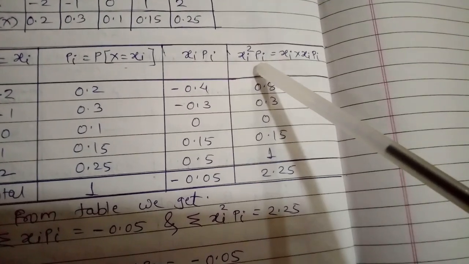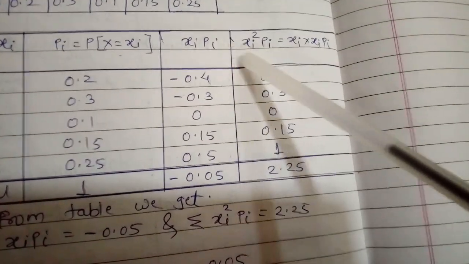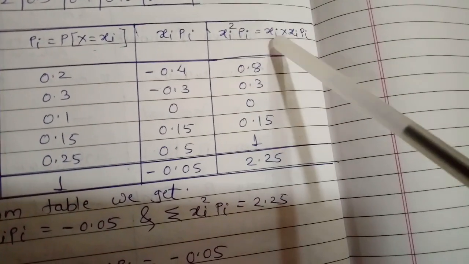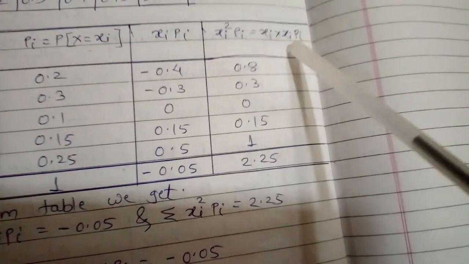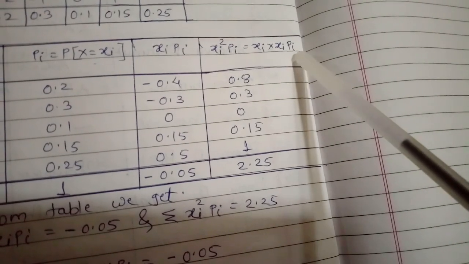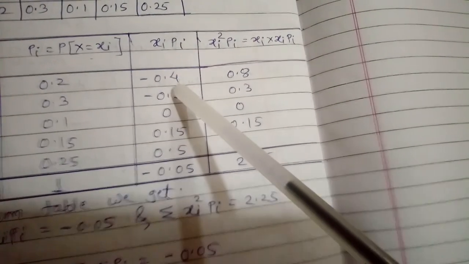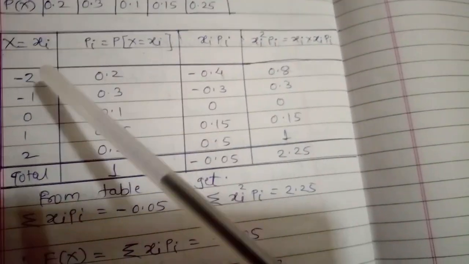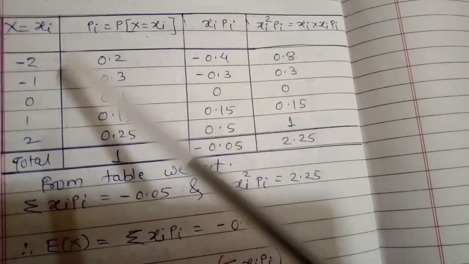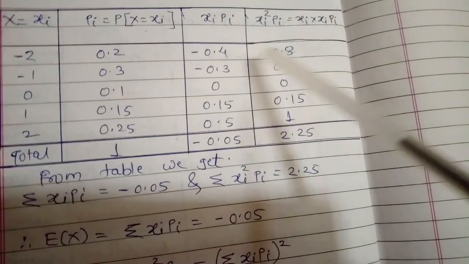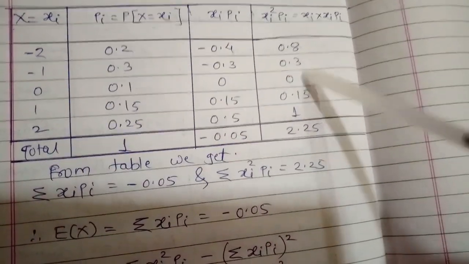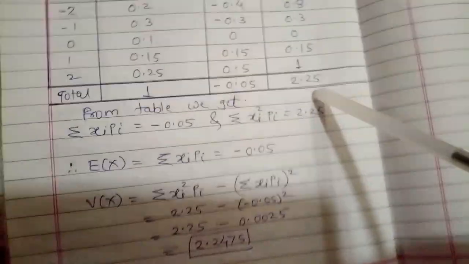The next one we have to find is xi square into pi. But before that we split it, so we write xi two times, xi into pi. We already found the value of xi into pi, which is this one. So minus 0.4 into xi, where xi is minus 2. Taking the product of these two, we get 0.8, because minus 2 into minus 0.4 is 0.8. Again minus 0.3 into minus 1 gives 0.3, and similarly we get the remaining values, and we take the addition of this column.